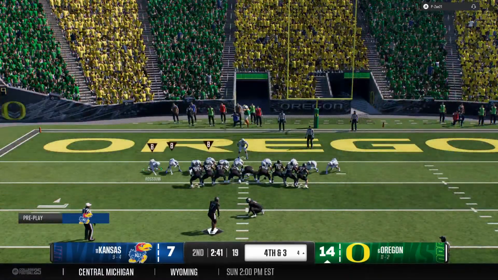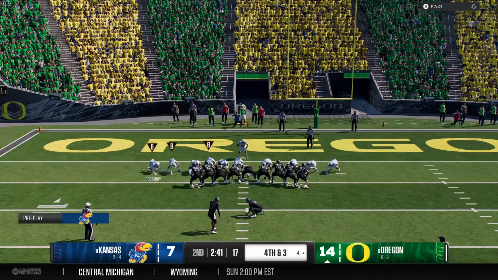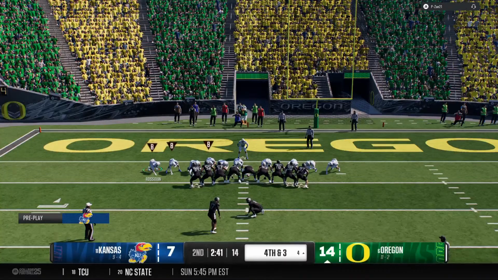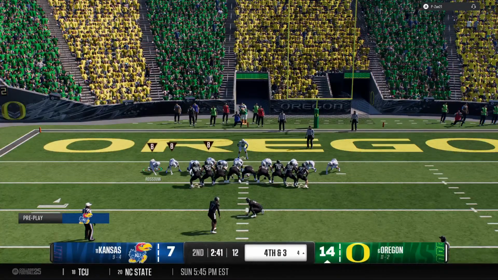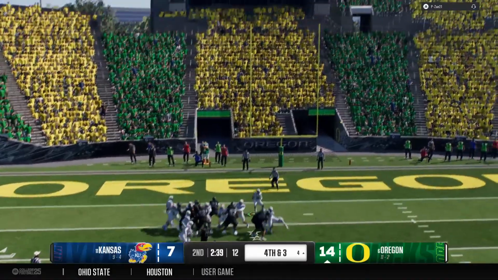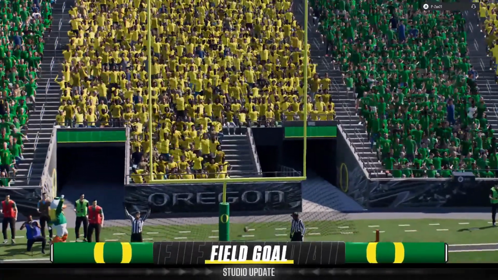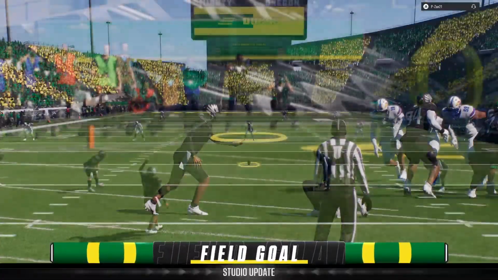So the coach will decide to settle for 3 points here. Out comes the field goal unit. They'll set up for the chip shot on the left hash mark. And it's good right down the middle. And they add to their lead.